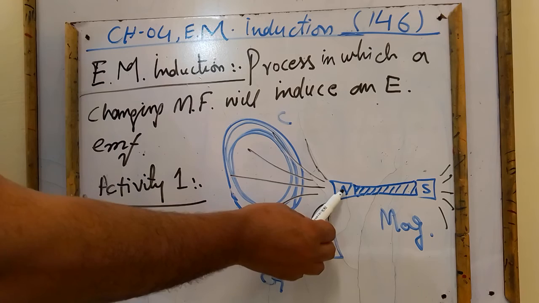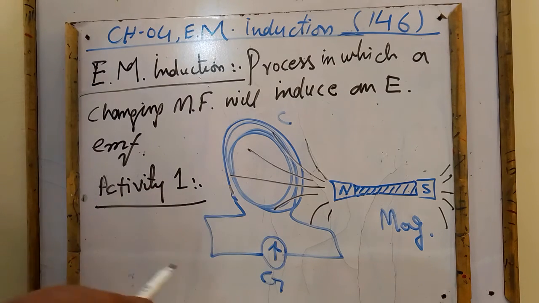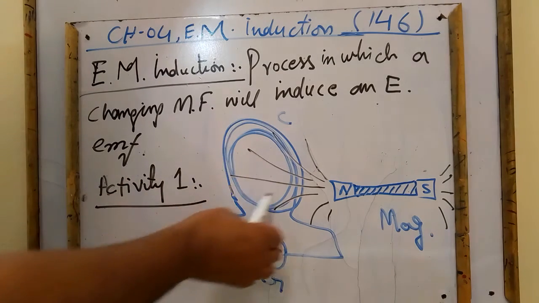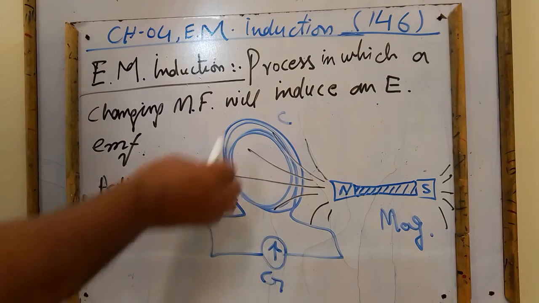This is north side of the magnet and this is a coil. Dear students, you must keep in mind that there is no source of energy, no source of current, no source of potential difference applied to this whole circuit, except it is a magnetic field which is passing through the coil.